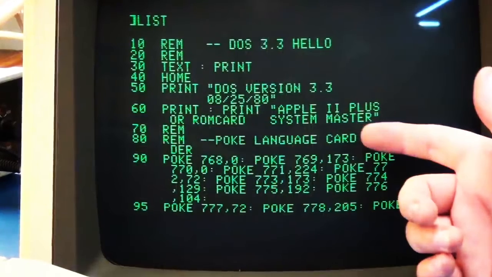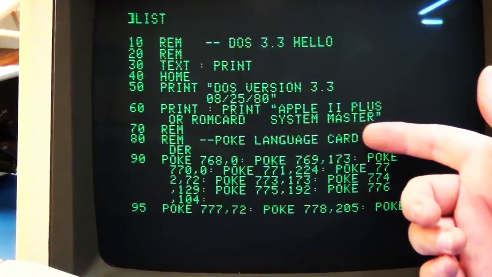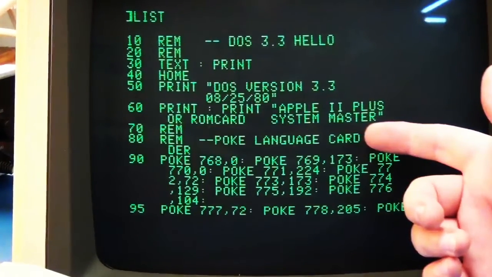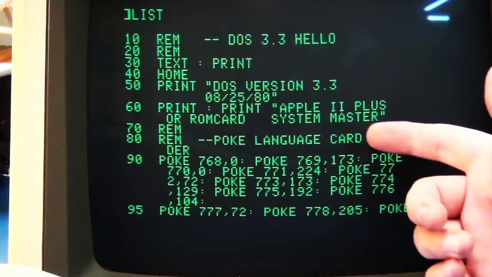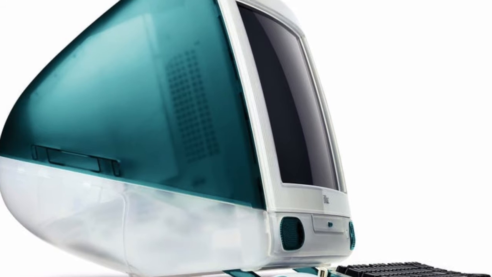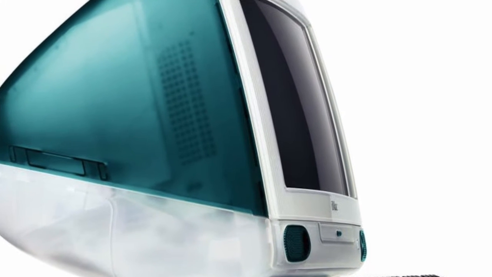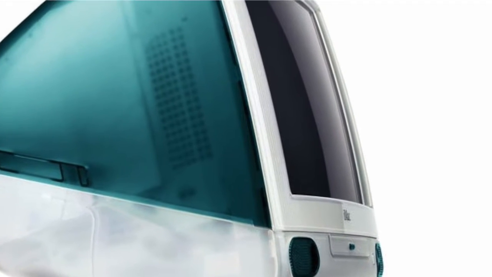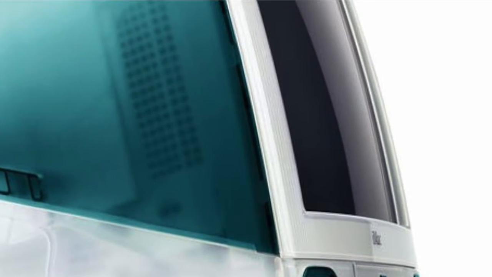Previously, using a computer meant understanding the abbreviated textual commands needed to interact with the command line interface of an Apple II or IBM PC. You no longer needed to understand how the computer worked, you simply used the machine intuitively. Move the cursor around your virtual desktop and select what you want.